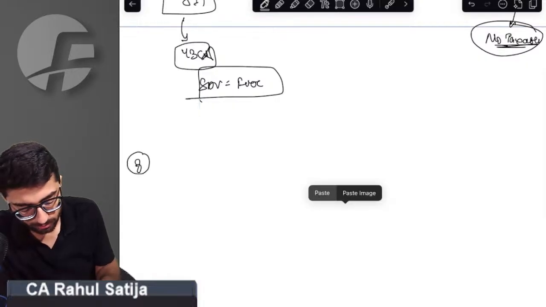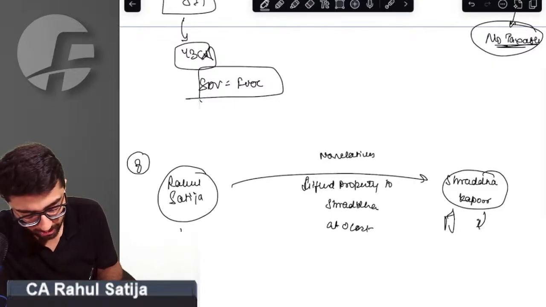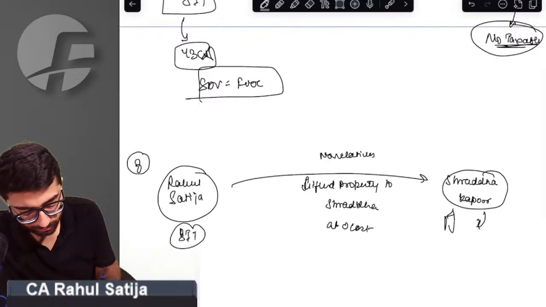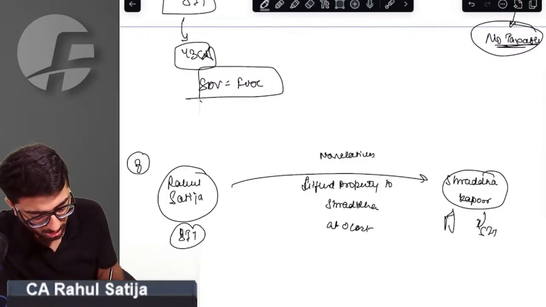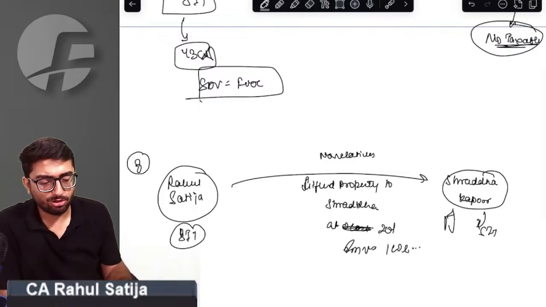Point number 8. Again, for Rahul and for Shraddha, it is stock in trade. Sir, property transferred at 20 lakh, FMV 100 lakh. What treatment will happen in the hands of Shraddha and Rahul?